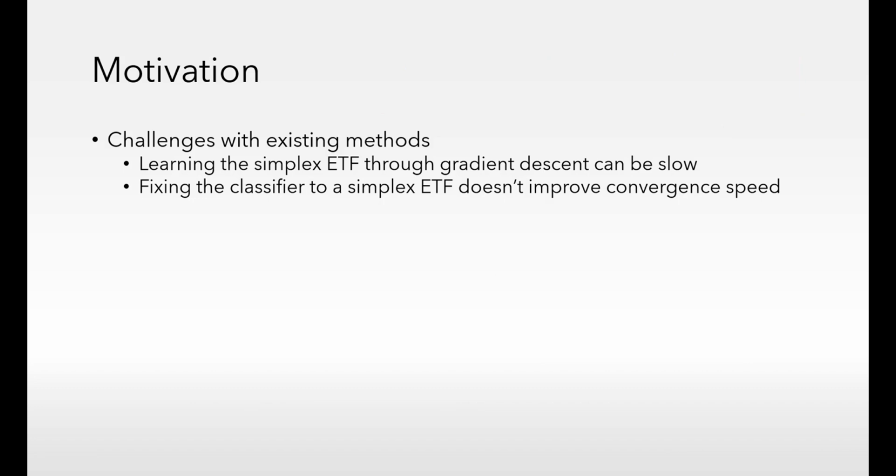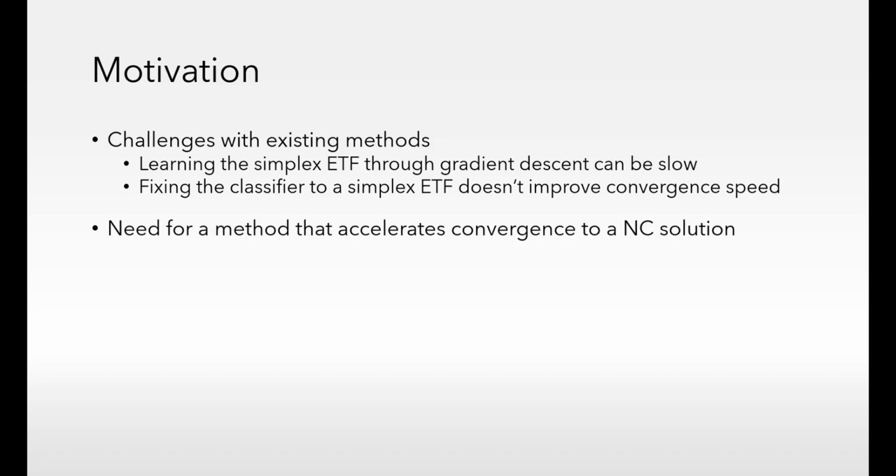Existing methods face challenges with neural collapse in practical applications. For instance, allowing convergence to an ETF solely through gradient descent can be slow, and fixing a classifier to a predefined ETF doesn't significantly speed up training. We therefore need a method to accelerate convergence to a neural collapse solution.